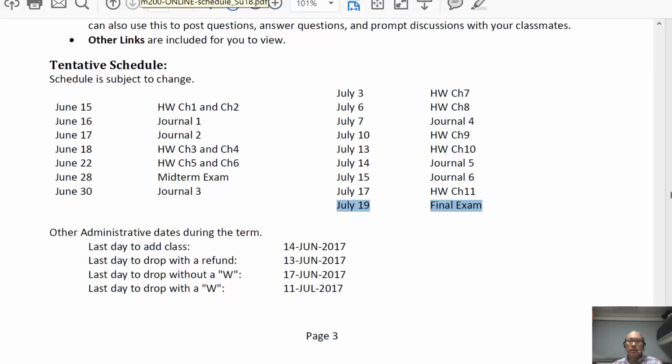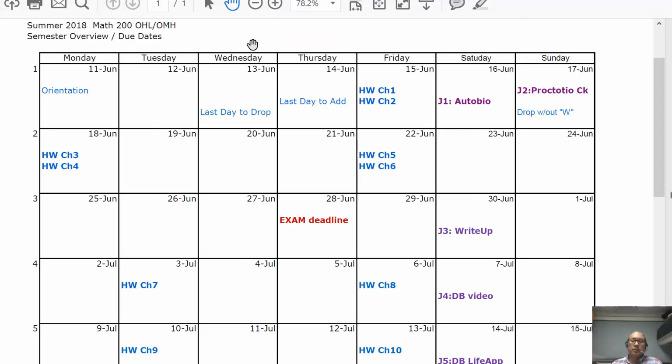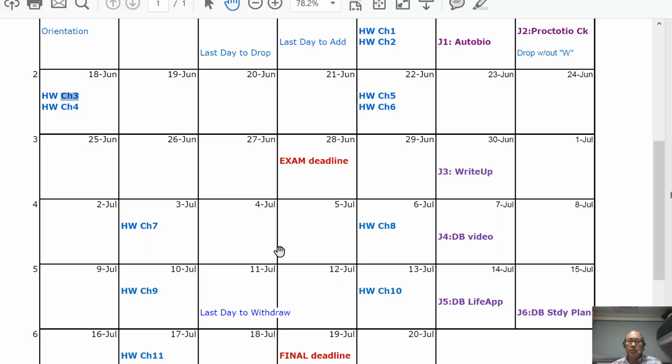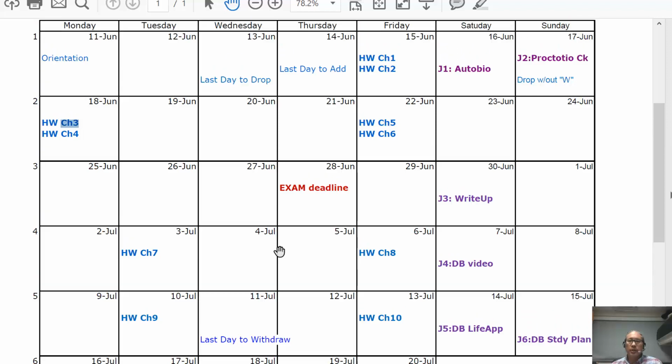I also want to point out that there's another document that has your summer Math 200 deadlines at a glance. So this calendar starts with Monday and ends on Sunday of the week. And you can see that your first homework assignments will be due on Friday of the first week. We have our first journal assignment due on Saturday, and your next set of homework assignments will be due Monday the following week, etc. So I highly suggest that you print this out and use this as a planning guide for you as you get ready for your semester.